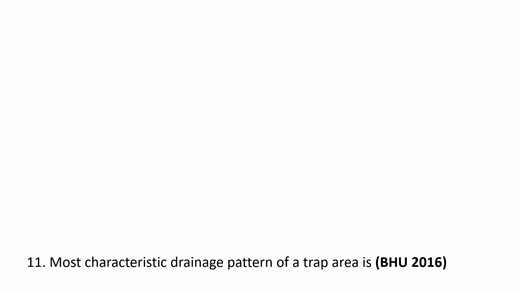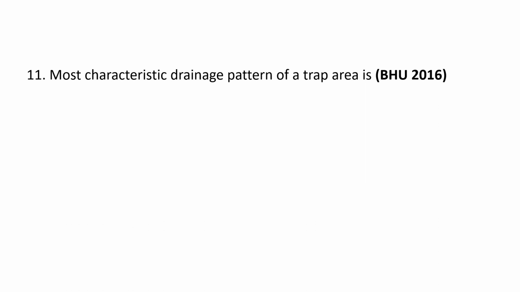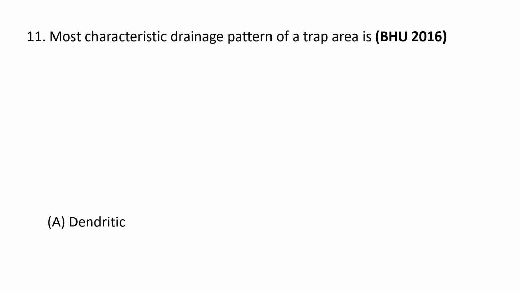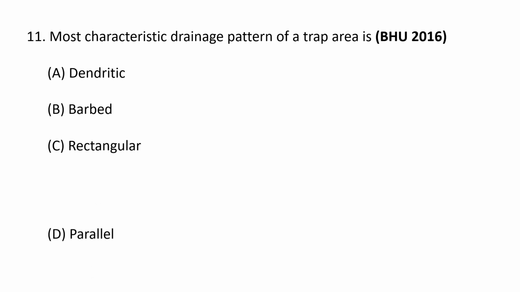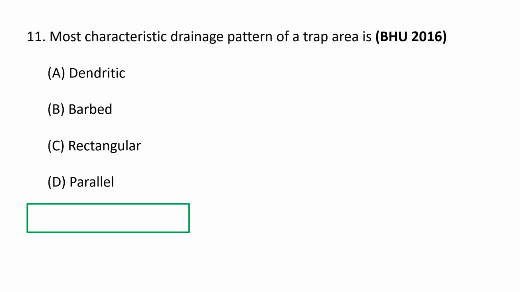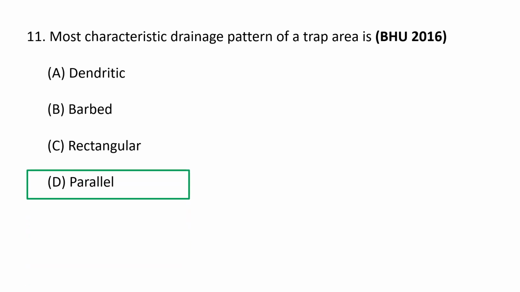Next question. The most characteristic drainage pattern of a trap area is A. Dendritic, B. Barbed, C. Rectangular, D. Parallel. The most characteristic drainage pattern of a trap area is parallel.